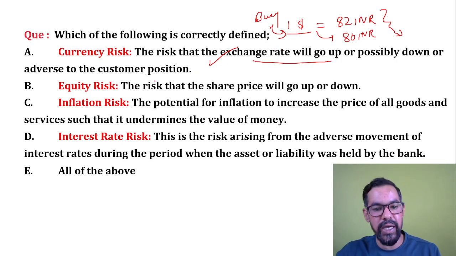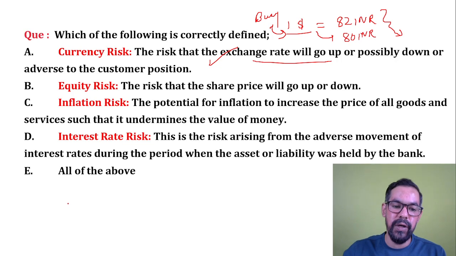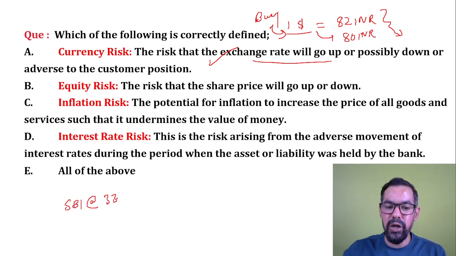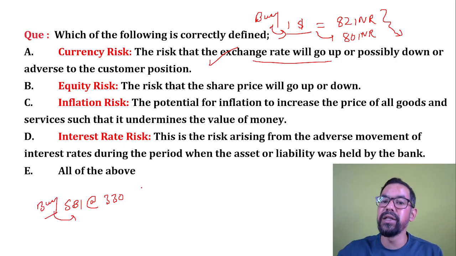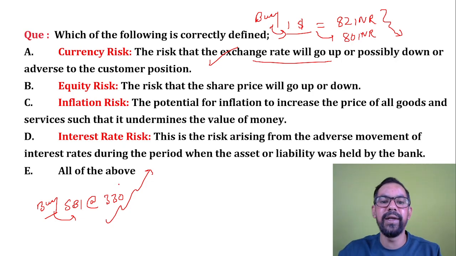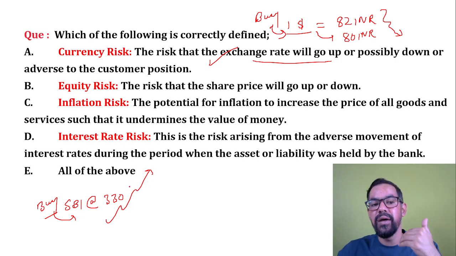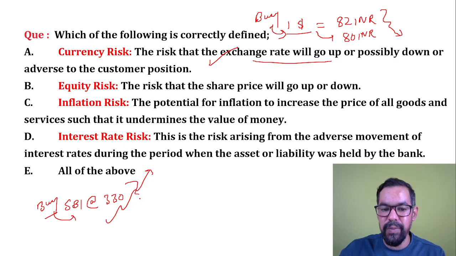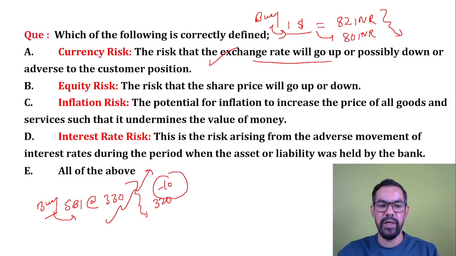Same in equity as well. Let's say you buy a share of State Bank of India at 330 rupees. Your profit comes when the share price goes up. If after some time it becomes 340 rupees, you gain 10 rupees per share. But what is equity risk? After some time the price becomes 320 rupees, so you made a loss of 10 rupees. This is called your equity risk.